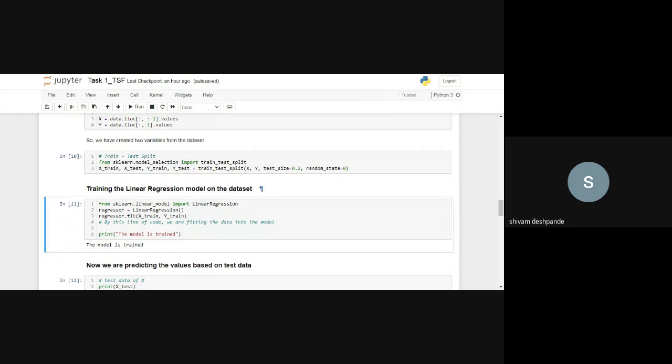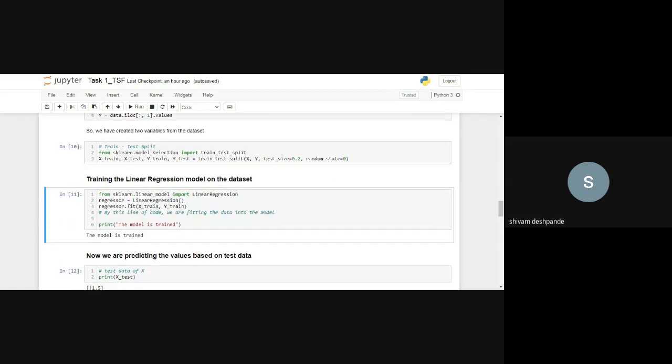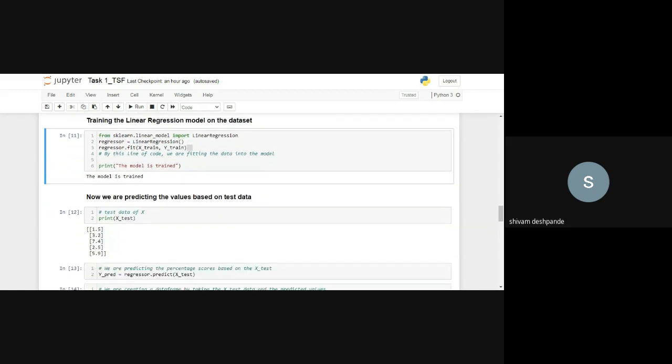Then we are training our regression model on the data set. We are calling this .fit function. This is the main function, the main code that we are using for training on the data set. This line also shows that our model is successfully trained.